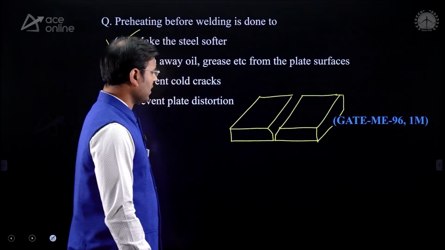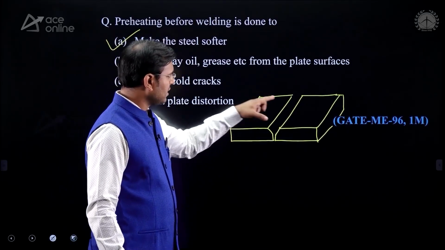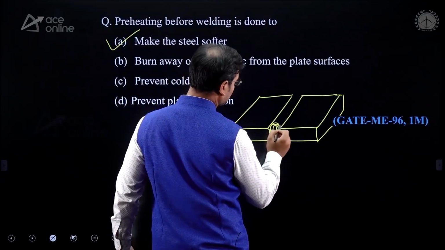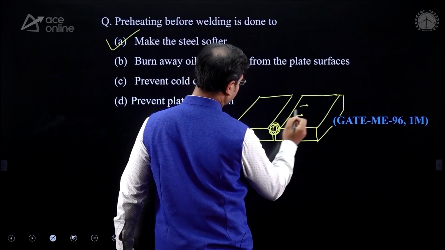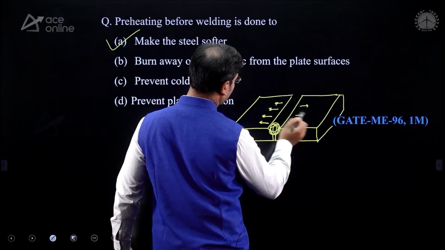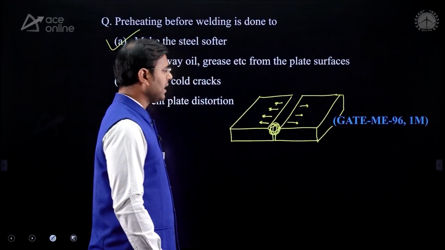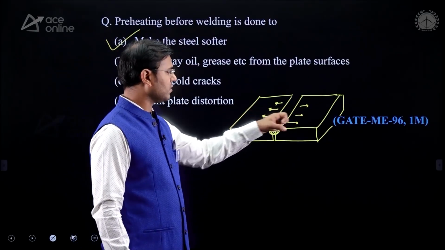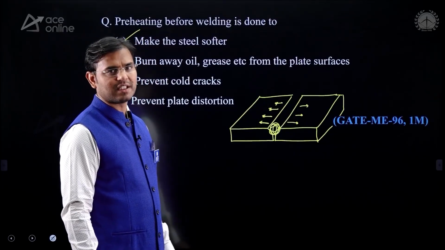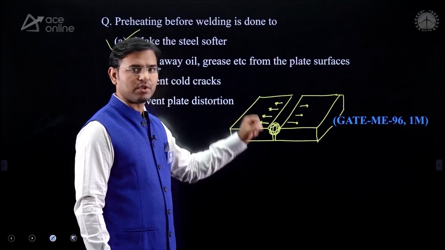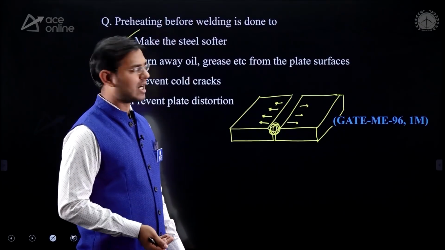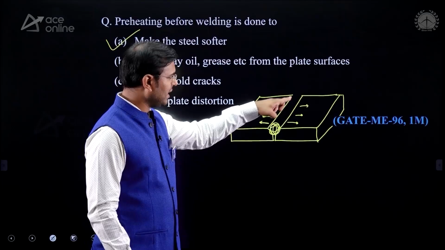Now see, if you are doing the preheating in that region, then what happens? When the temperature is high in that region, the transfer of heat is very slow. Because here we are doing the preheating, and here also we are doing the preheating, there is high temperature here and here, and that's why the heat transfer is very less. Because of less heat transfer, slow cooling of the weld bead occurs, and slow cooling means annealing or normalizing, and because of slow cooling, this weld bead gets softer.